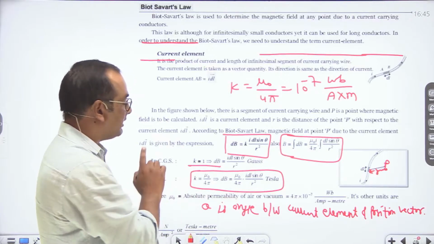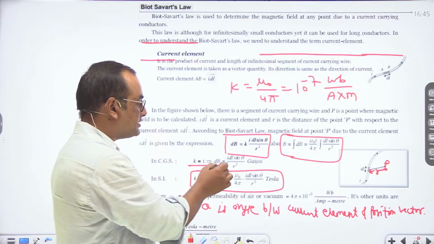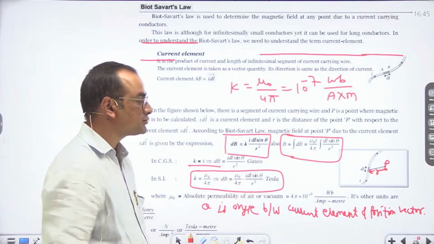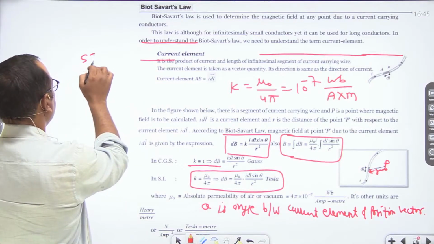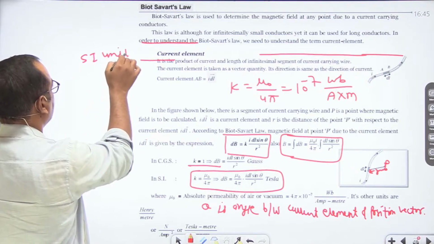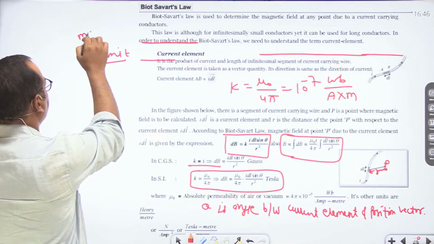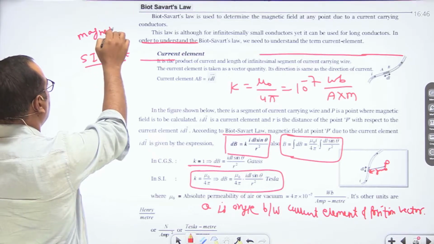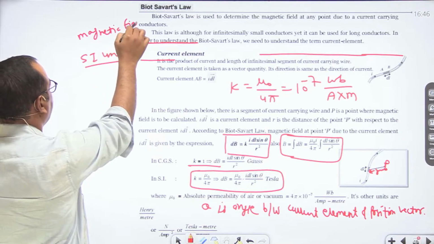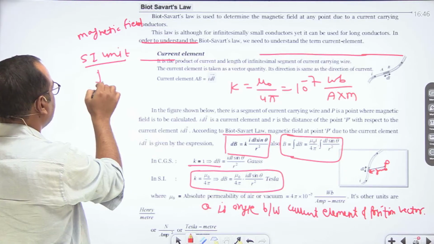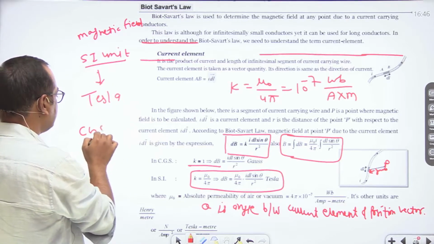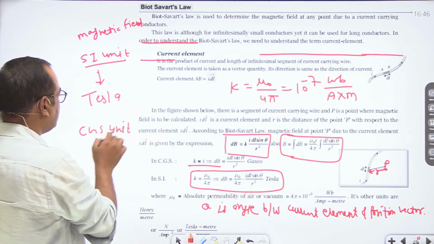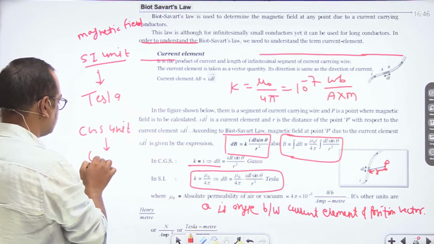K is 1 in CGS unit. So dB is equal to I dl sin theta upon r square Gauss. If we talk about the SI unit for magnetic field, then its SI unit is Tesla and its CGS unit is Gauss.